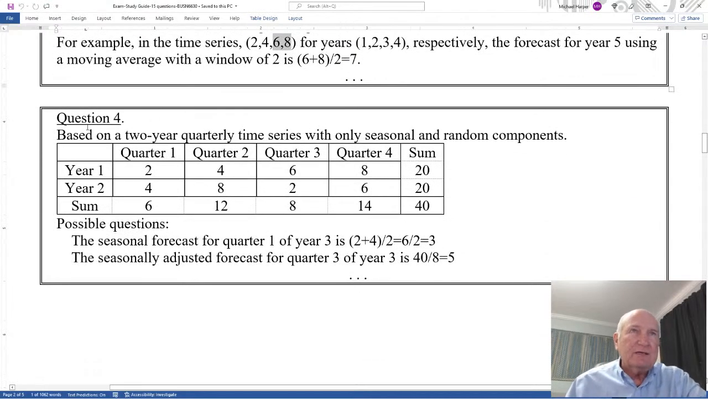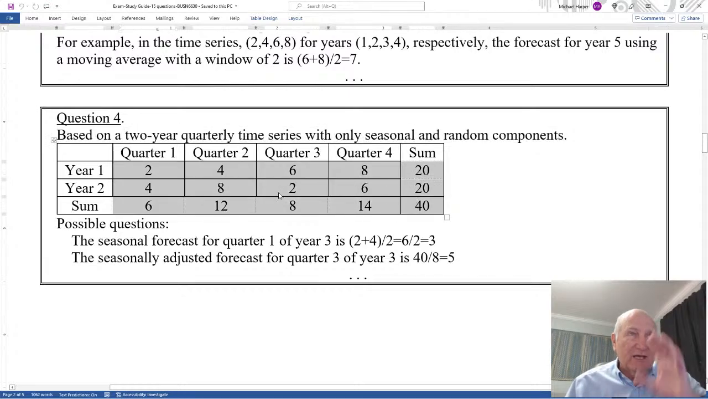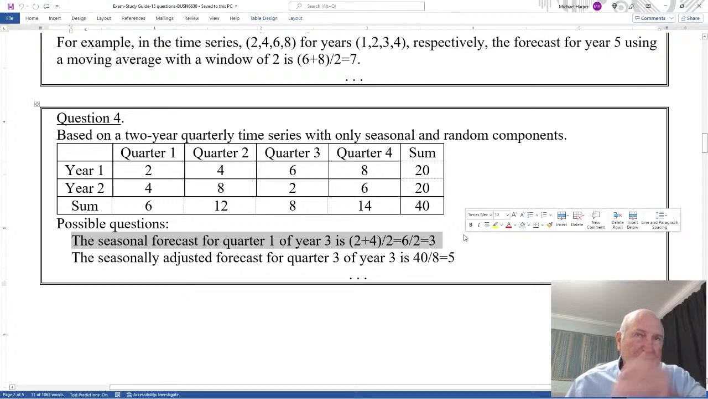Question 4 in forecasting, based on a 2-year quarterly time series, with only seasonal and random components. So it will be this kind of problem. You won't have these numbers, but you'll have this table. It'll be 2 years. It'll be quarterly. It'll be only seasonal and random. And I have different numbers in there. Now, the possible questions I could ask for this problem is the seasonal forecast for a quarter in year 3.